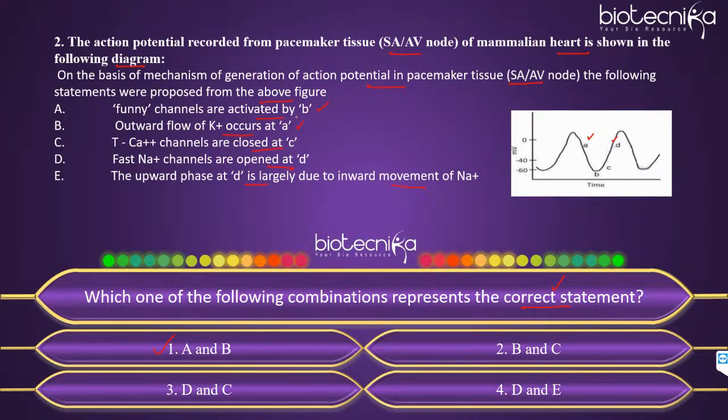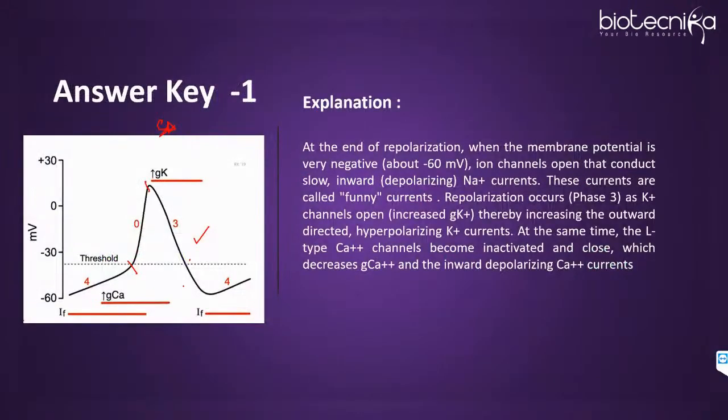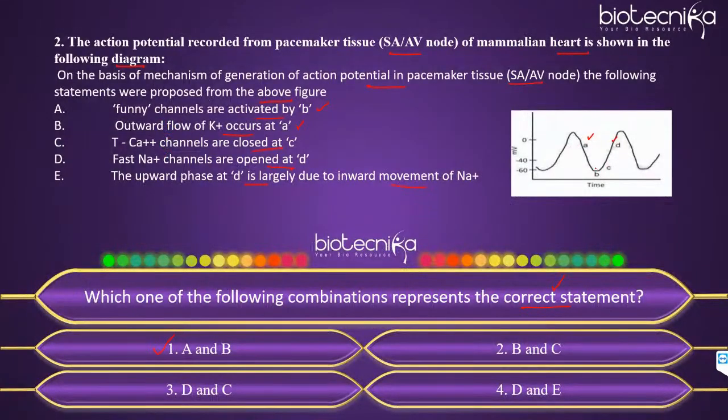So funny channels are activated by B. B is over here, so in this figure what you see is this part, meaning phase 4, 0 and 3. They have made it a little confusing so that one more peak you can see over here, but this A we can imagine is over here, right? So this is B, that is when it is starting to depolarize. At that time funny channels are activated by B, correct? Because funny channels are caused by the slow sodium channels. So that is why statement A is correct and you have to find the correct statements.